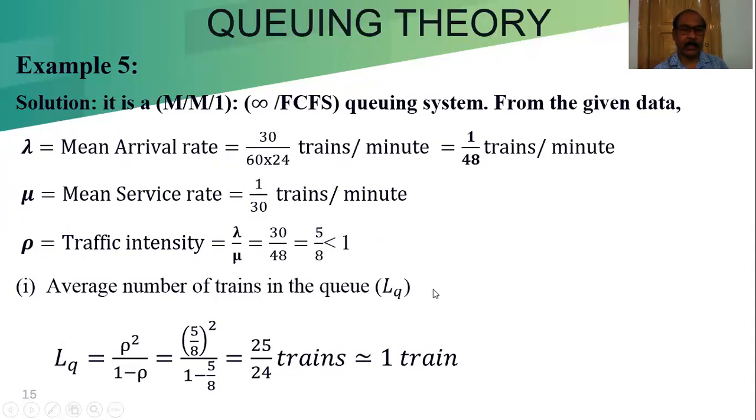Average number of trains in the queue, that means LQ. We know the formula of LQ: rho square by 1 minus rho. LQ is equal to rho square by 1 minus rho. If we put it here, we will get the result 25 by 24 trains. Approximately, we can call it 1 train is the expected number of trains in the queue.